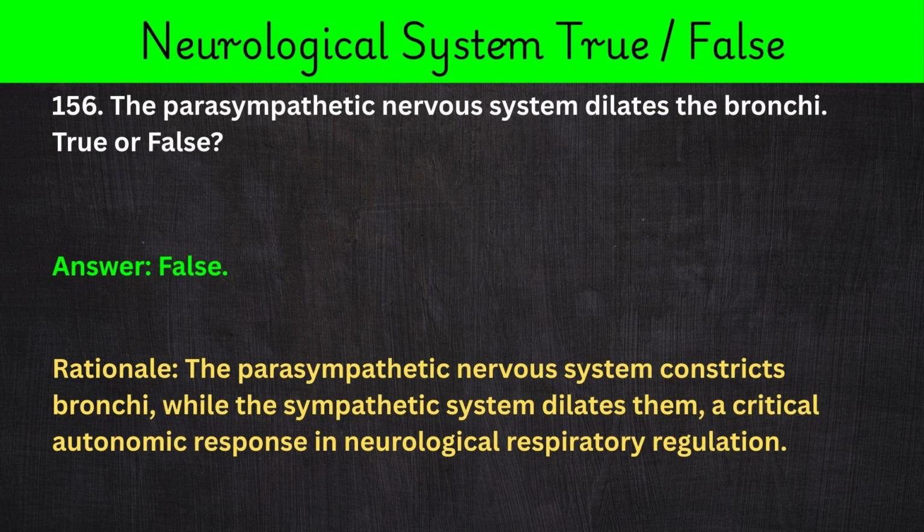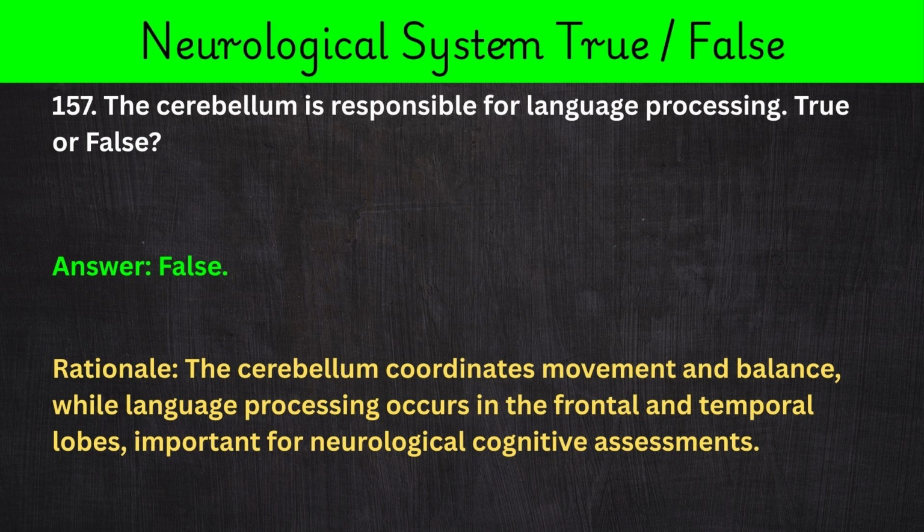156. The parasympathetic nervous system dilates the bronchi. True or false? Answer: false. Rationale: the parasympathetic nervous system constricts bronchi, while the sympathetic system dilates them, a critical autonomic response in neurological respiratory regulation.